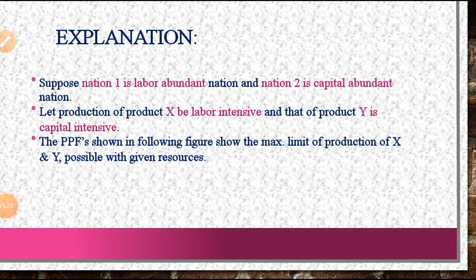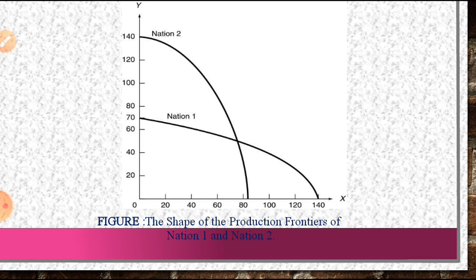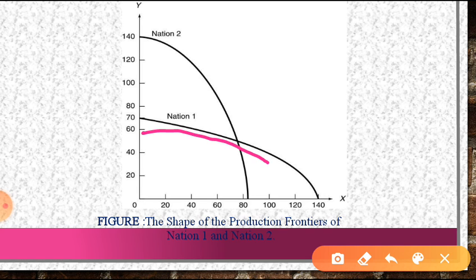So now we'll discuss the explanation. We already discussed the theory of Heckscher-Ohlin. Suppose nation 1 is labor abundant and nation 2 is a capital abundant nation. Let the production of product X be labor intensive and product Y be capital intensive. The PPF shown in the following figure shows the maximum limit of production of X and Y possible with given resources. Suppose this one is nation 1 and this one is nation 2.